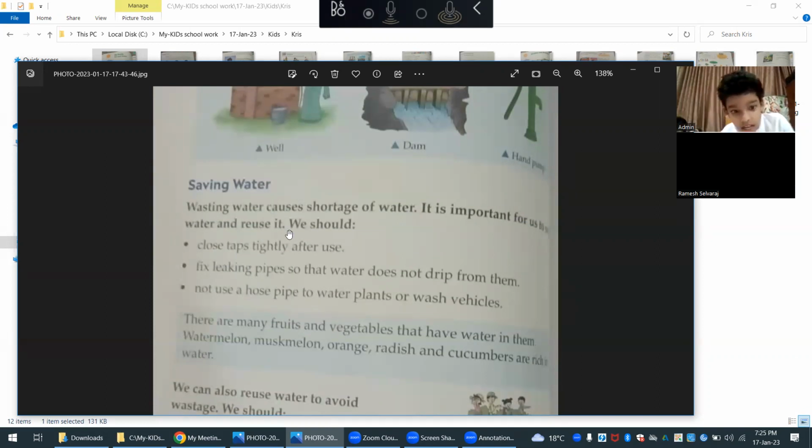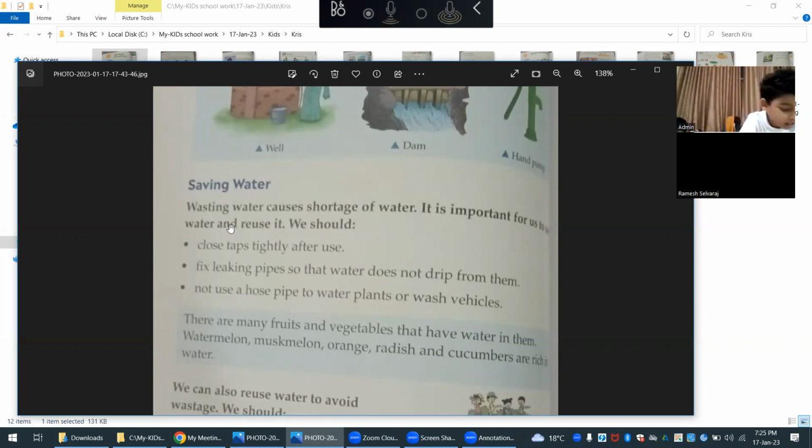Daddy, I want to tell you something. Please tell me. I want to tell, lakes, ponds, rivers are not salt water. Only oceans are salt water.